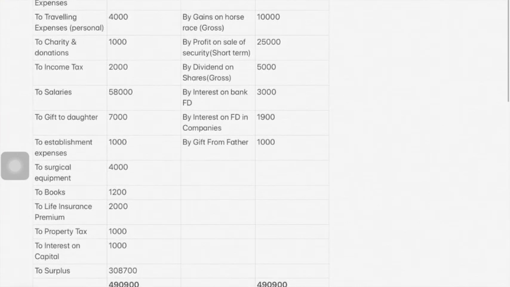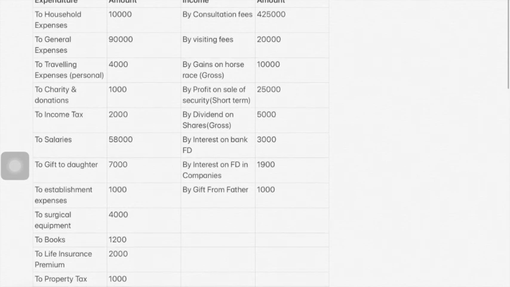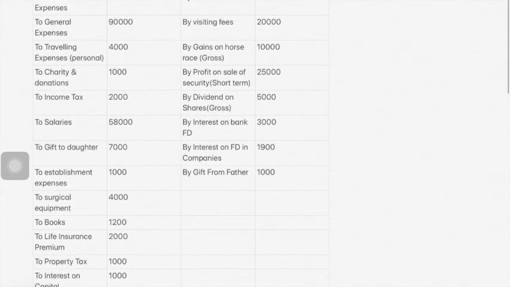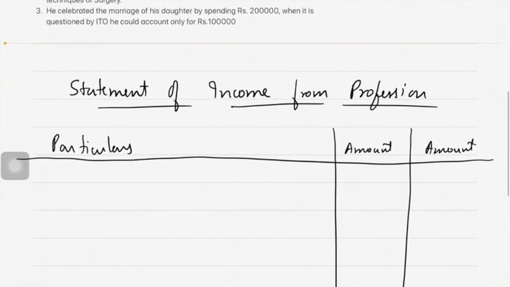First one is consultation fees, then visiting fees, and then gift from client. Consultation fees was 4,25,000.